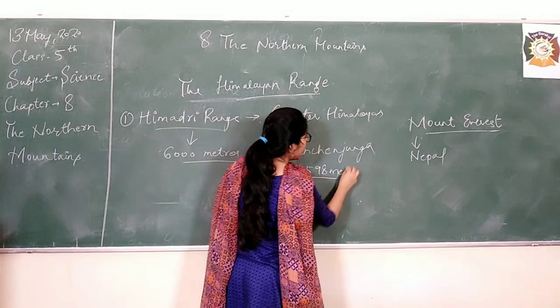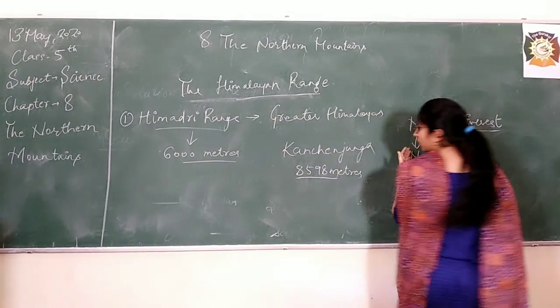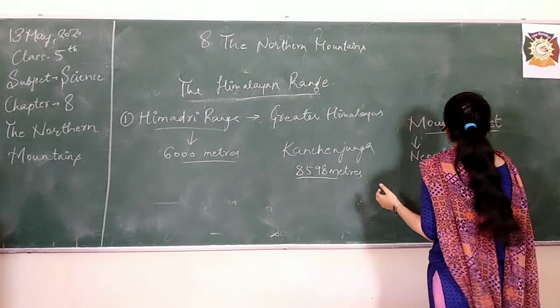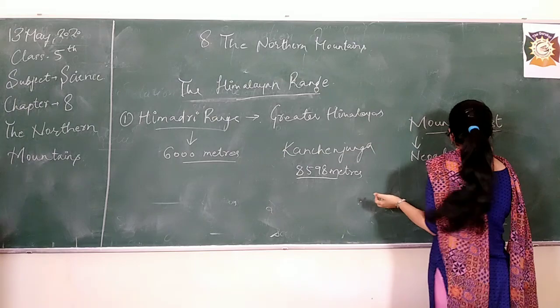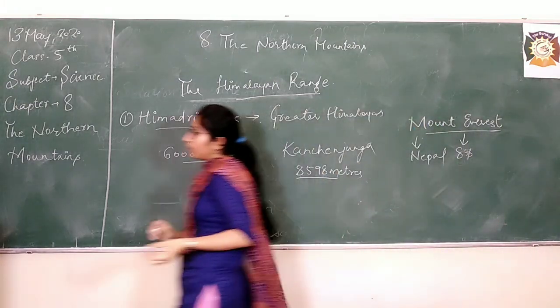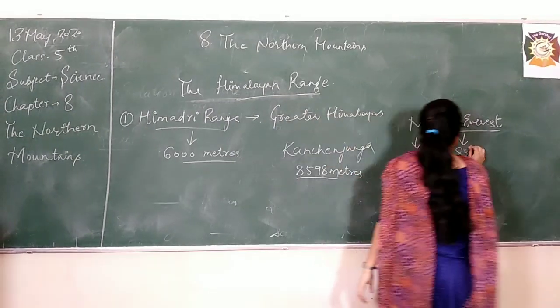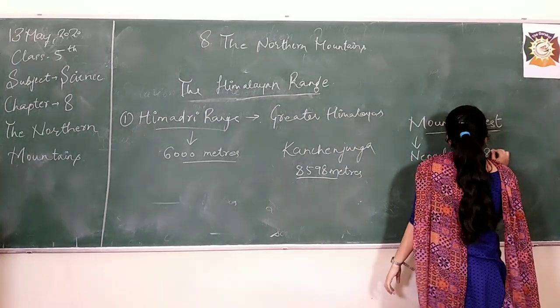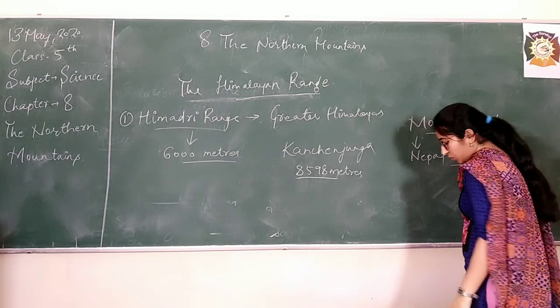And the Mount Everest located in Nepal is 8848 meters above the sea level. Okay, students.